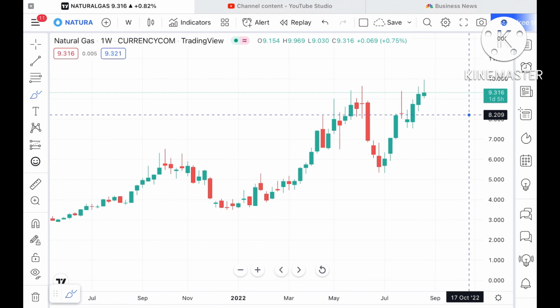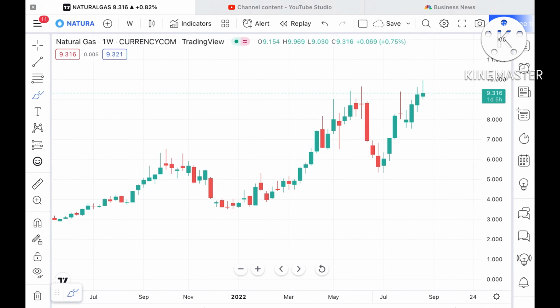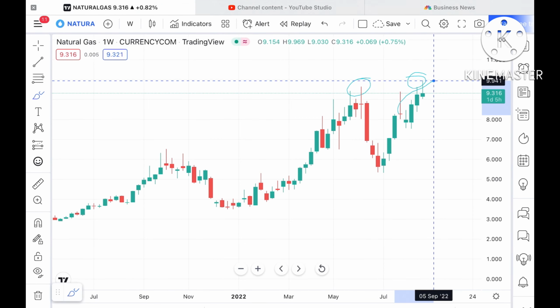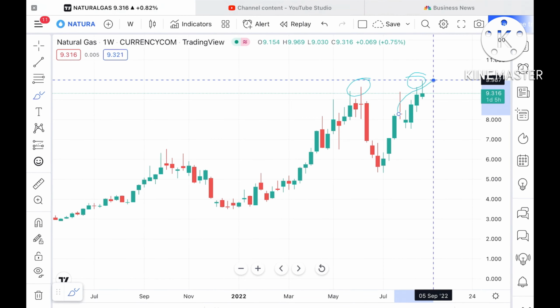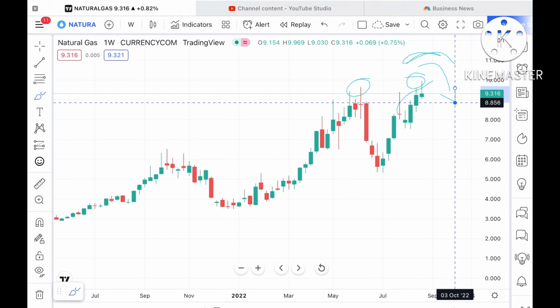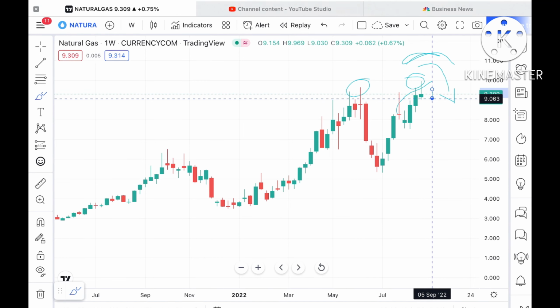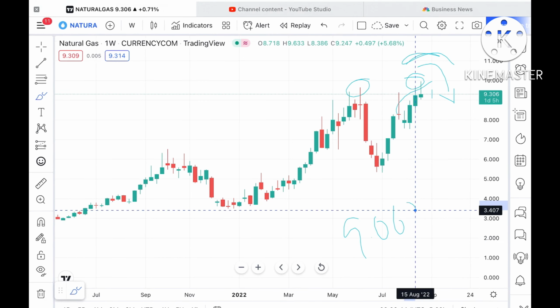I'll first tell you what we can see if the price doesn't sustain this particular level, because it has already made a new high. If it goes above this level, then there is a good possibility it will make a swing, and only then can we see a fall. Otherwise, if this particular level doesn't sustain, we can see it fall further down towards a level of $9.063.